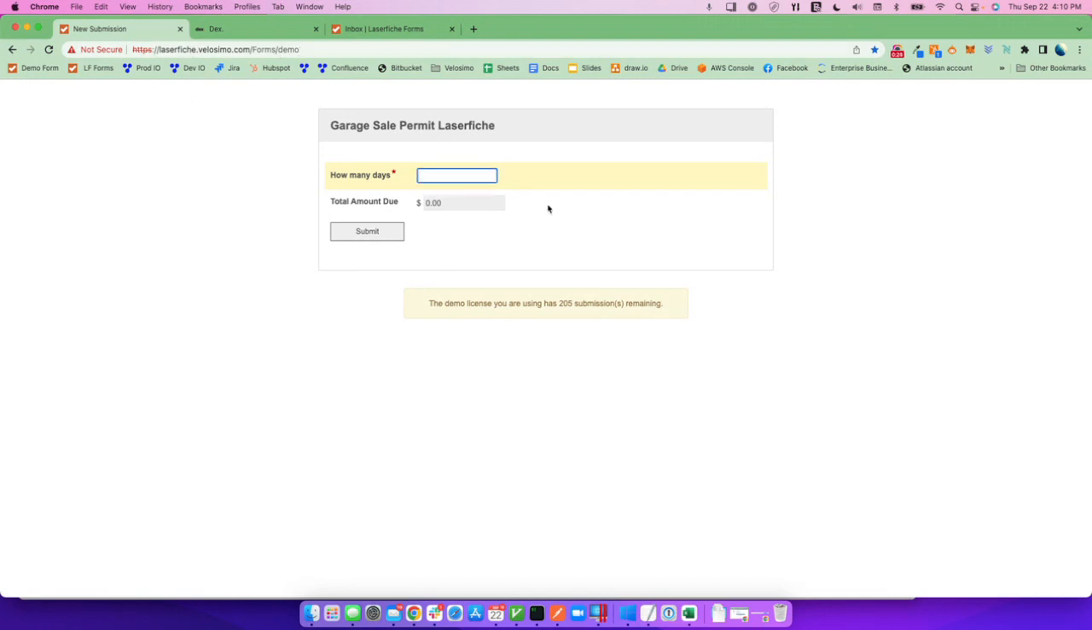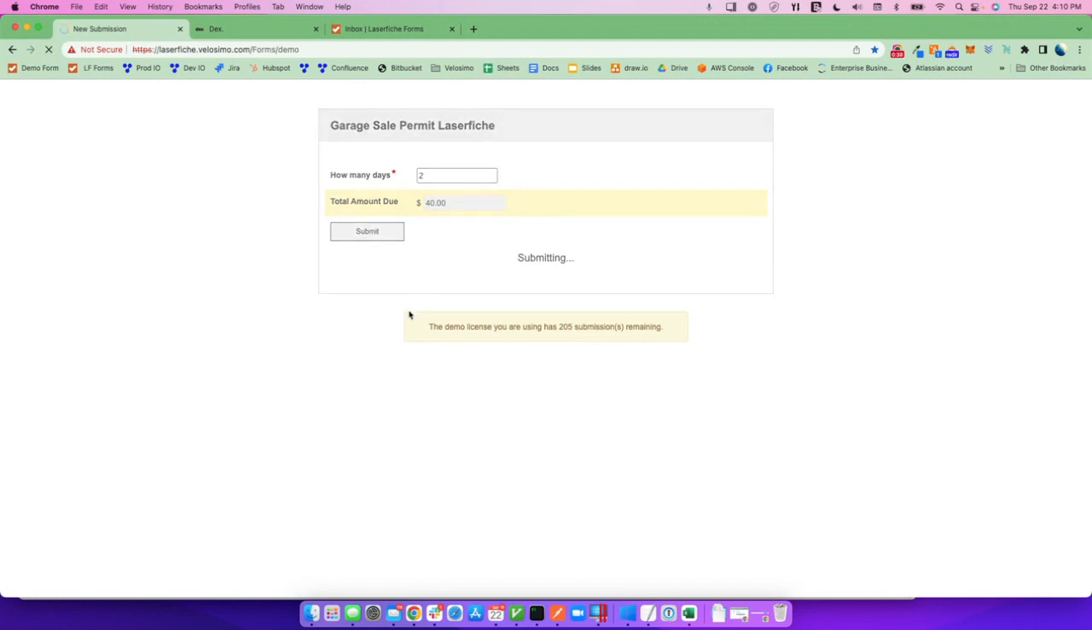I have one field required, how many days for the permit. I'm going to go ahead and enter 2. And I have this form set up to calculate a total amount of $40 due for a 2-day permit. I'm going to go ahead and submit this form.